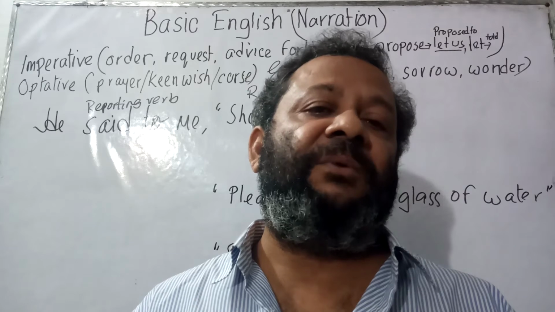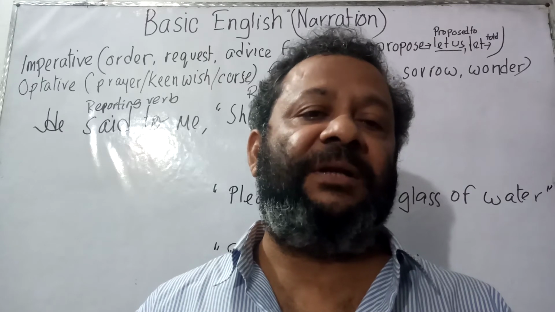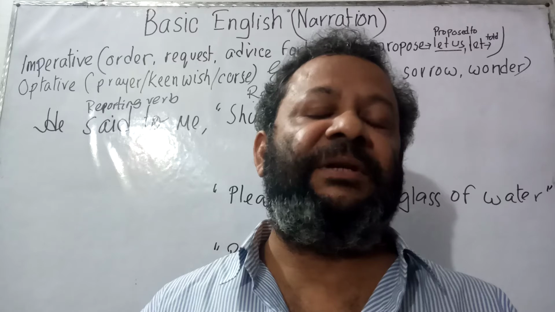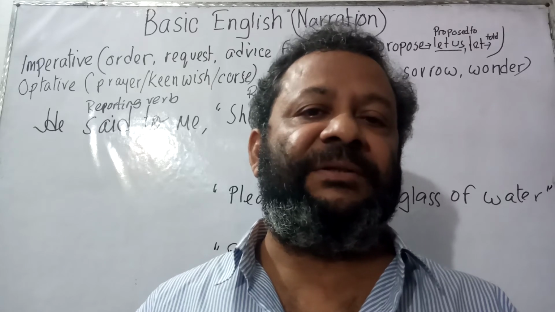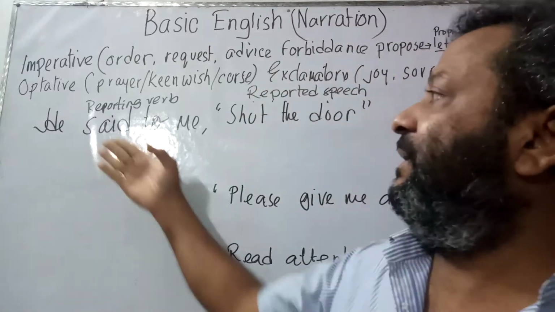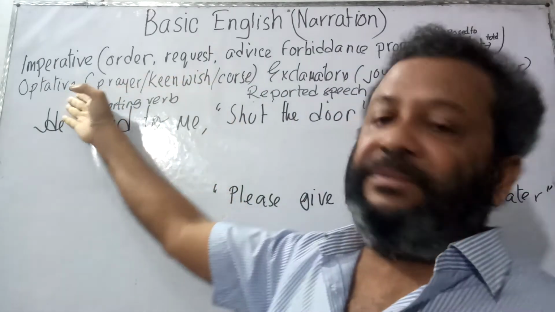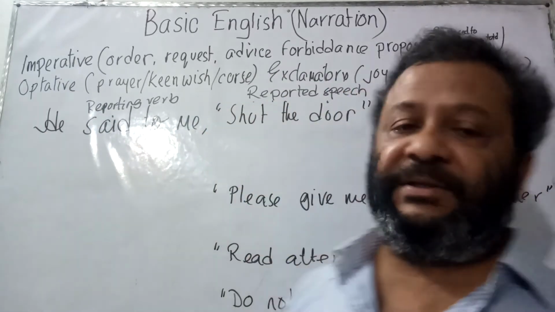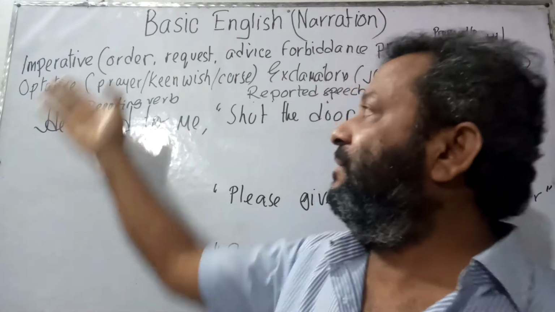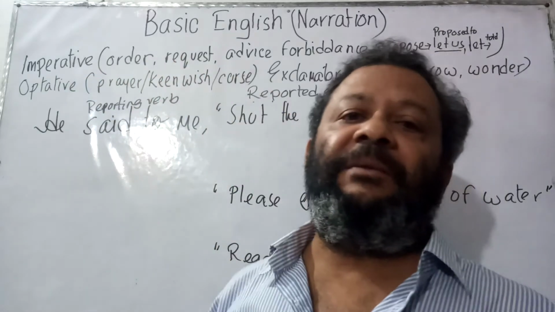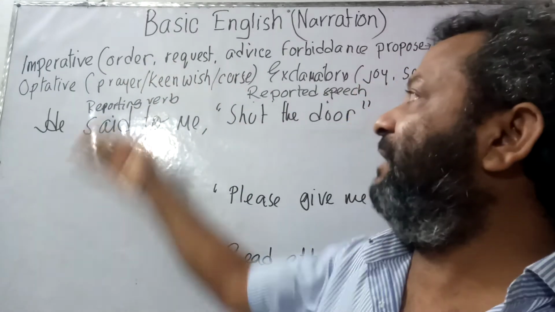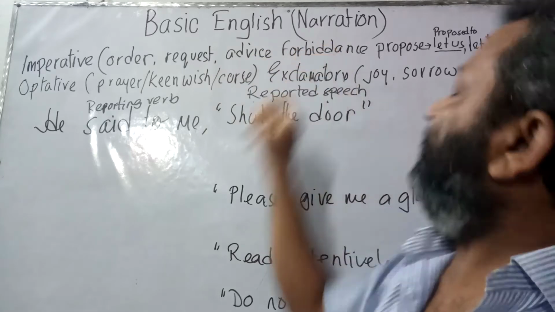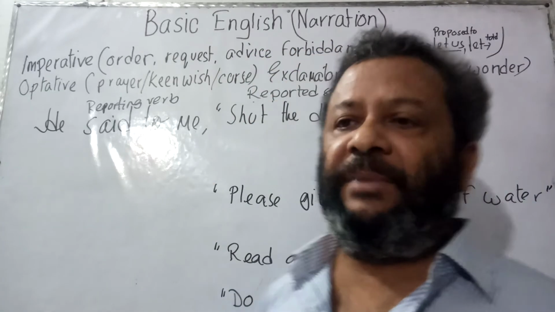Dear students and viewers, today again I am in my basic English class and my topic is narration. Today I am going to discuss the narration of imperative sentence. Then I will discuss the narration of optative sentence, and also I have discussed the narrations of exclamatory sentence. Now, what is the definition of imperative sentence? Imperative sentence is used to express order, request, advice, forbiddance, and proposal of our mind.